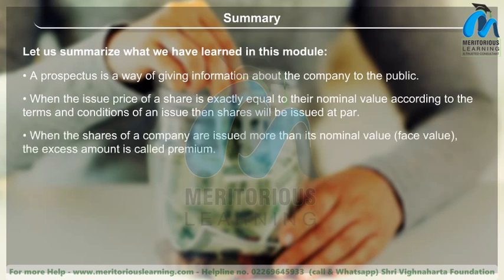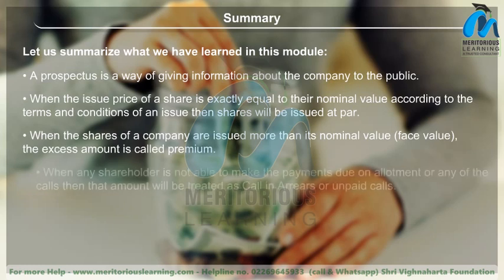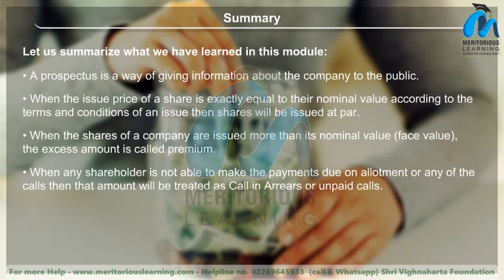When the shares of a company are issued at more than their nominal value, or face value, the excess amount is called premium. When any shareholder is not able to make the payments due on allotment or any of the calls, then that amount will be treated as calls in arrears or unpaid calls.